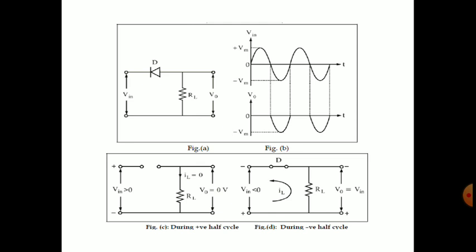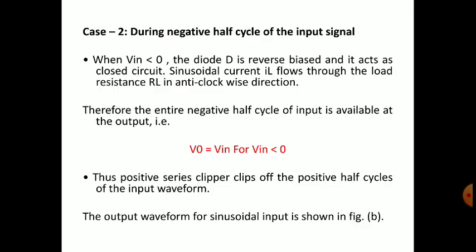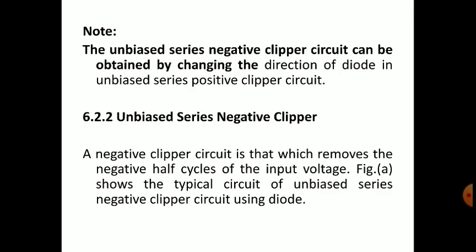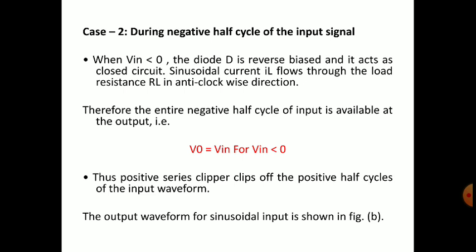We considered the ideal diode, which acts as a short circuit for forward bias and as an open circuit for reverse bias. By applying the input sinusoidal voltage, we saw the operation of this circuit by considering the positive portion and negative portion separately, drawing the circuits for both half cycles. So we have seen the operation, and the negative clipping is given as homework for you people.